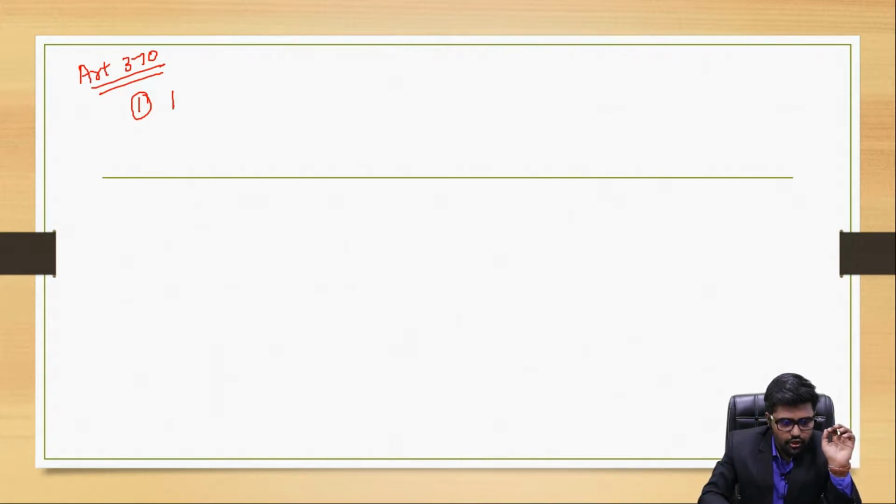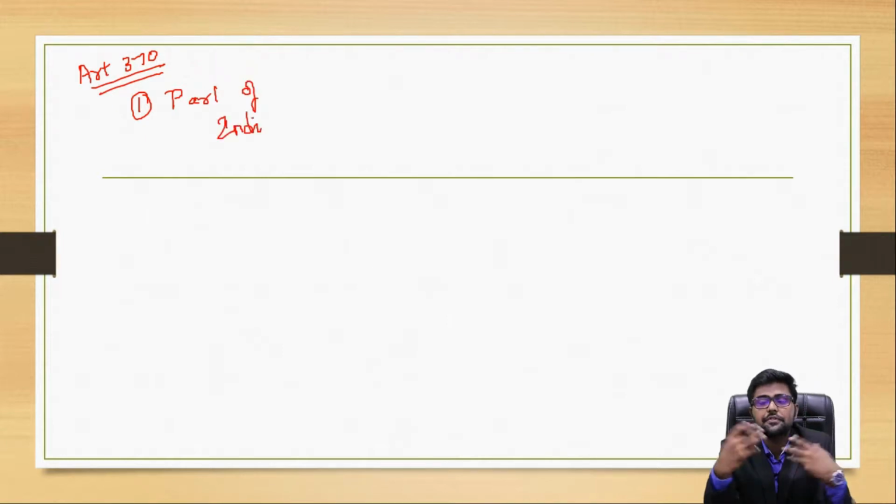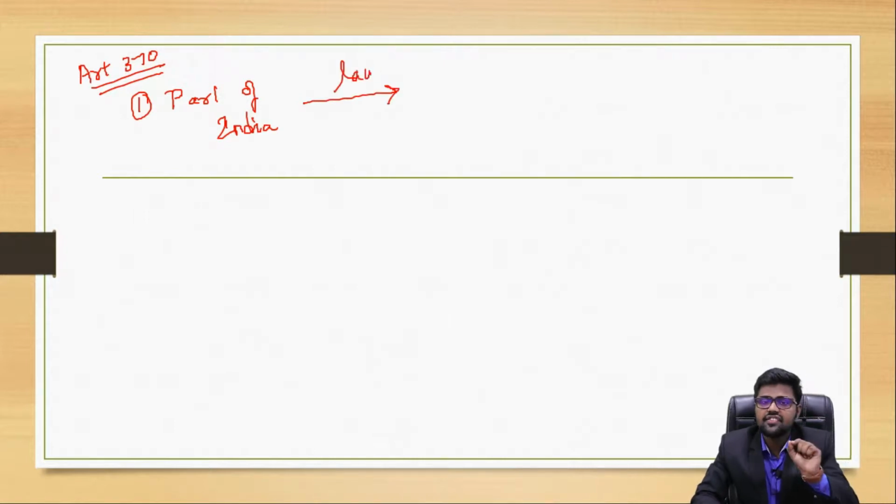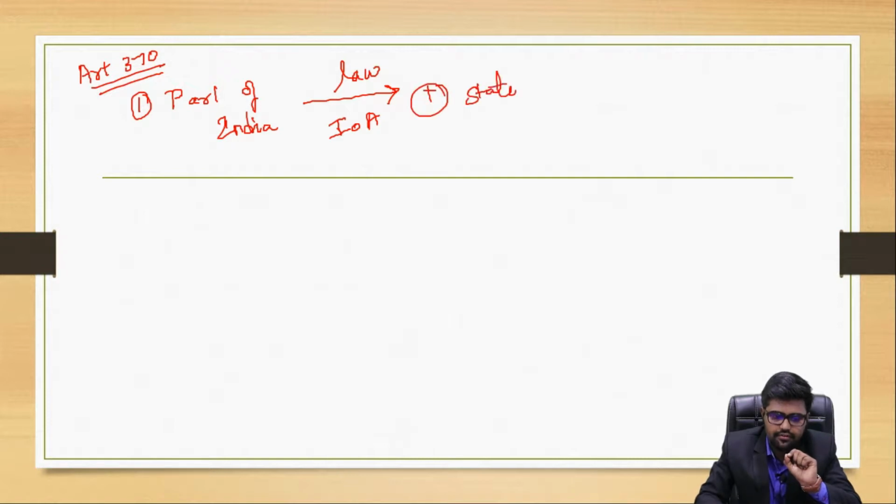See, the Parliament of India is considered to be the supreme law-making body of India, but it is not so with respect to Jammu and Kashmir. Parliament can make a law only on the subjects mentioned in the instrument of accession, with the consent of the state government.